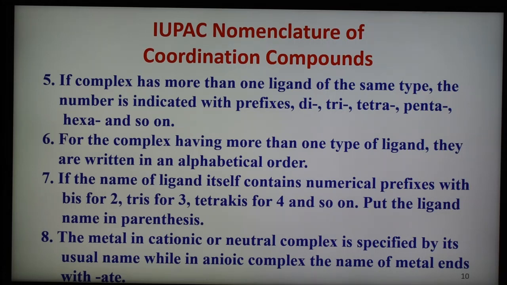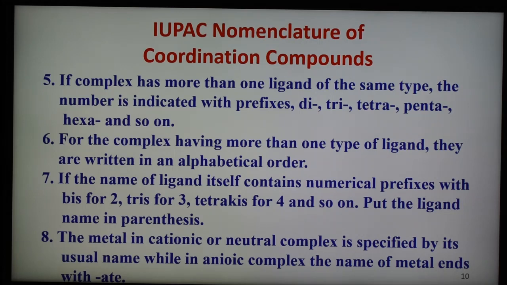And when we are writing the name of the central metal ion: if the central metal atom is a part of a positive ion or a non-ionic neutral complex, its name is used without any change.